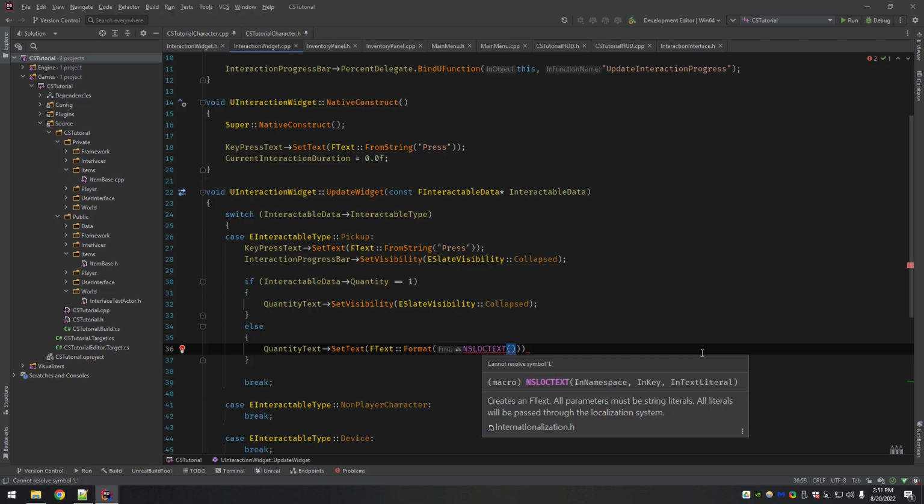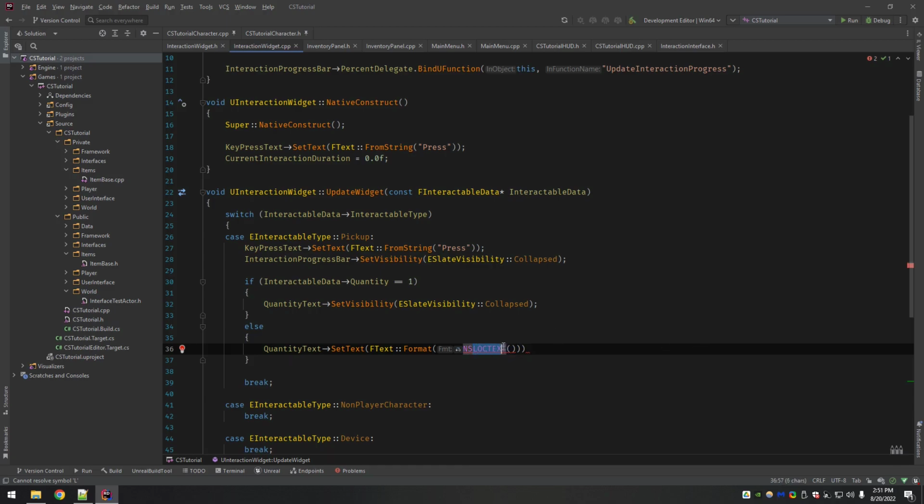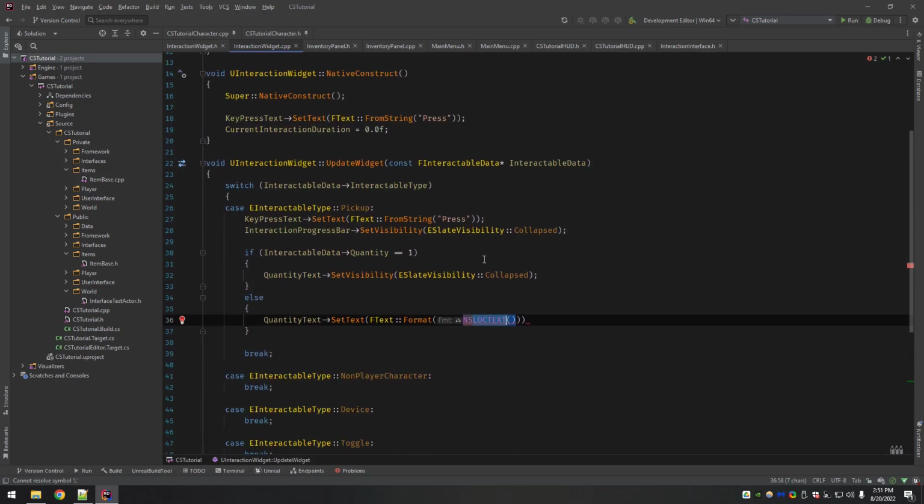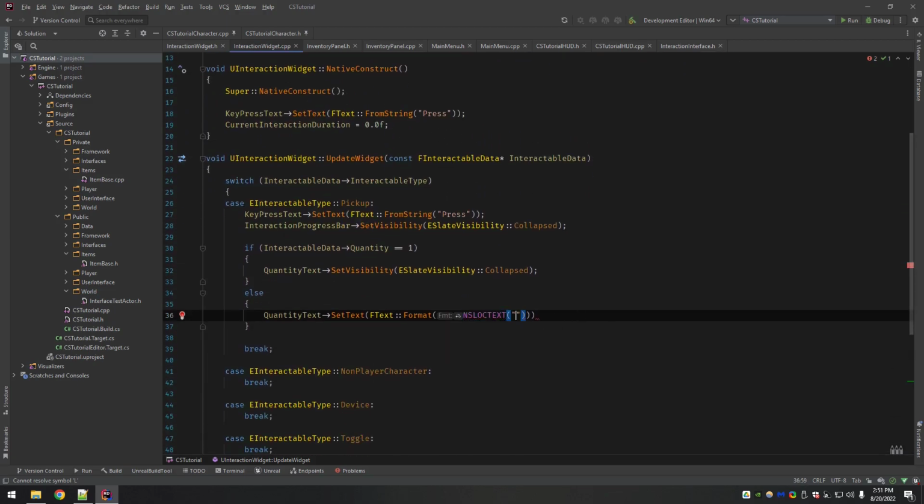So now NSLOCTEXT stands for namespace LOCTEXT. If we were just using LOCTEXT by itself, we would have to declare a localization namespace up here. Because we're not doing that, we can type it in right here. So this is the interaction widget namespace. We're setting the quantity text. That's the key. So we have namespace, key, and now the text. And now the text we want to set is X and then a number.